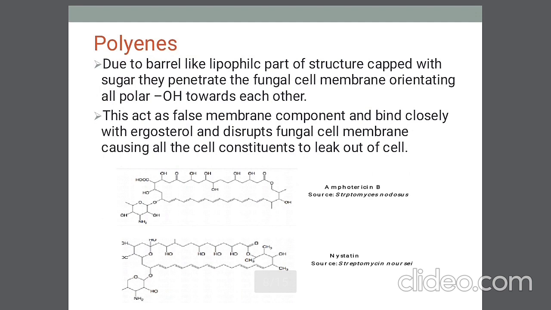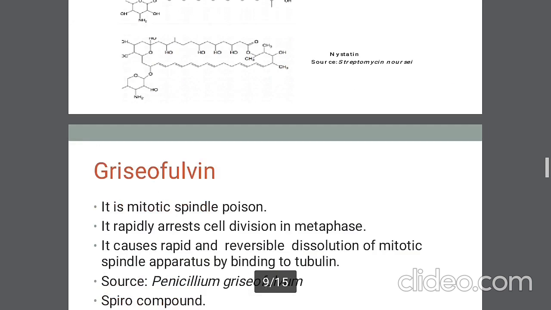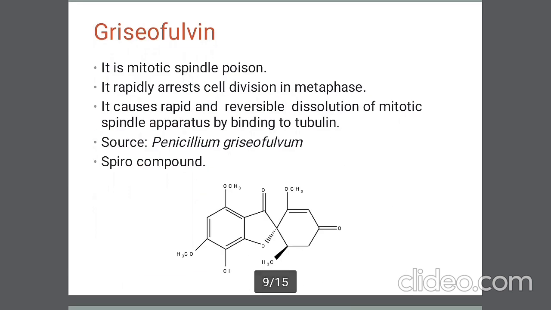So these are the structures of amphotericin B and nystatin. Again, the biological sources are also mentioned here. Amphotericin B is obtained from Streptomyces nodosus, whereas nystatin is obtained from Streptomyces noursei. Now, another important antibiotic among the antifungals is griseofulvin.